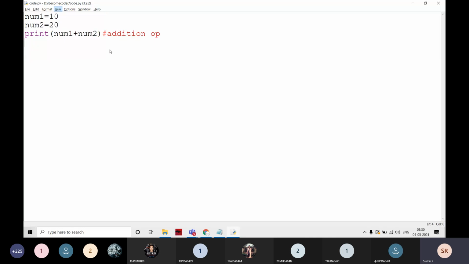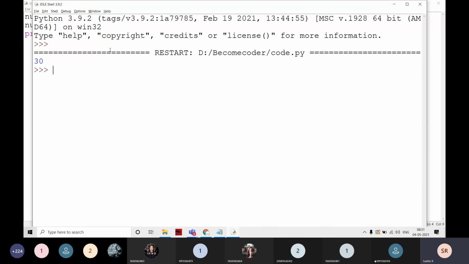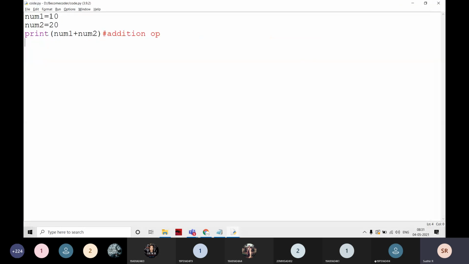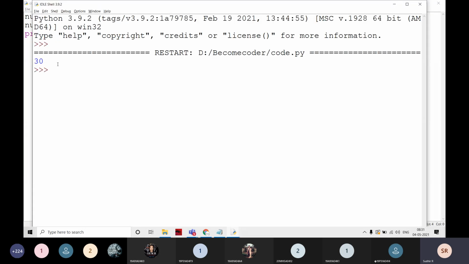If you are using a laptop, on some laptops you have to hold the function key and then press F5, then only it will work. Sometimes on some laptops it works directly with F5 only. Here, if you click F5, it automatically opens a shell prompt and displays the output here. 10 plus 20 is going to be 30, and it is displayed like this.